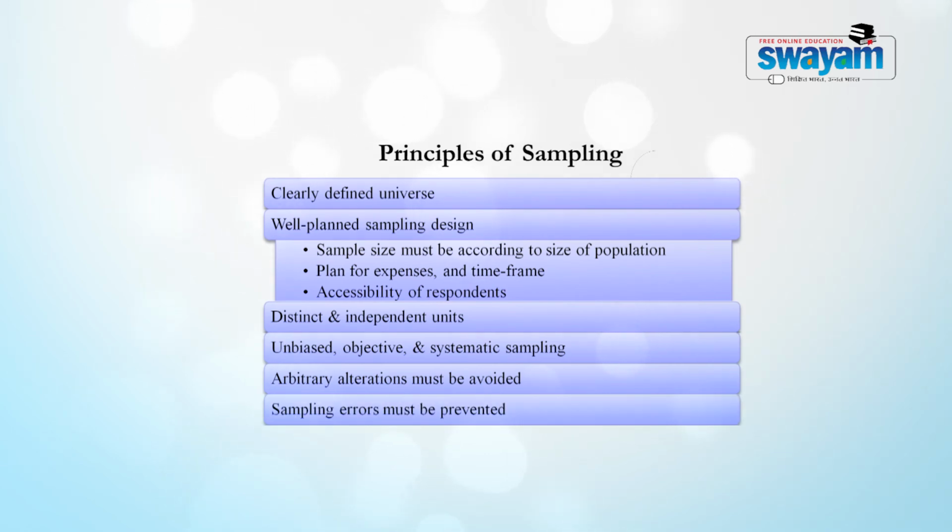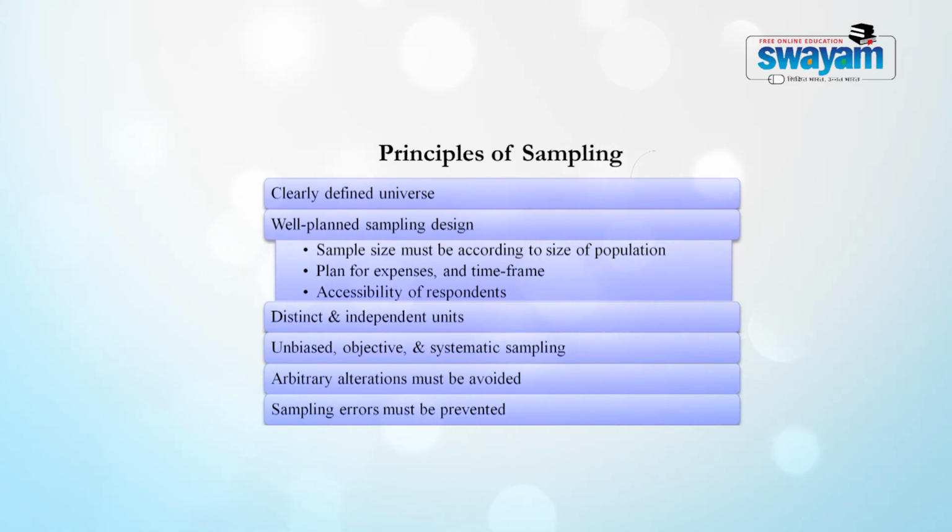Sampling errors must be avoided as much as possible, which we have already seen how can be done. We need to be very sure of what kind of sampling technique we want to use, and what kind of sample size we are seeking. Next, we need to know what kind of data collection we are looking at, and who the respondents are from whom we will be collecting data, and according to that we need to select the sampling technique.